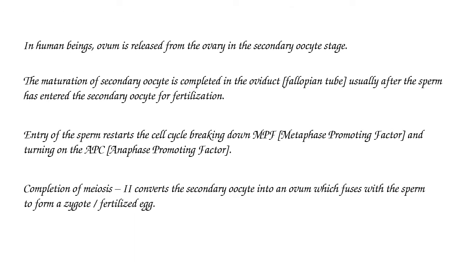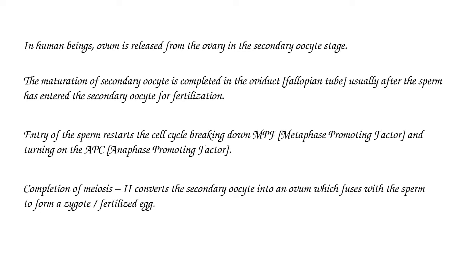In human beings, the ovum is released from the ovary in the secondary oocyte stage. The maturation of the secondary oocyte is completed in the oviduct or fallopian tube, usually after the sperm has entered the secondary oocyte for fertilization.